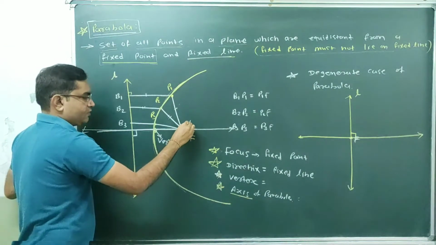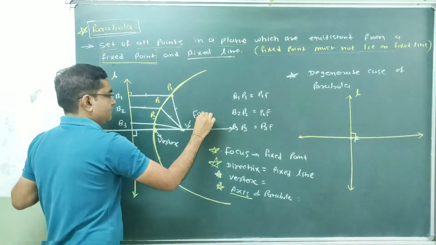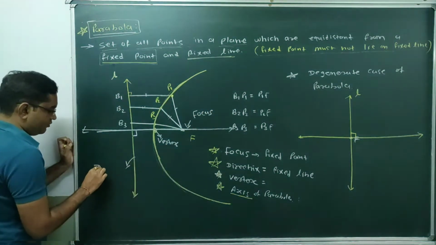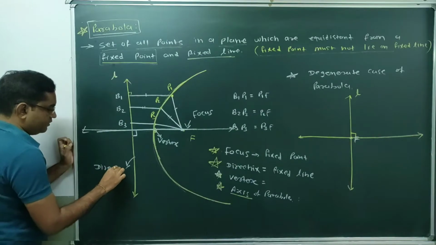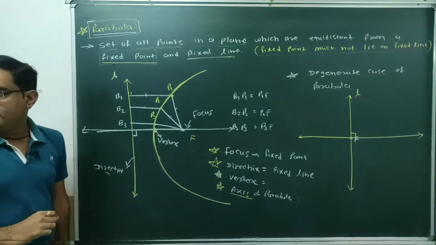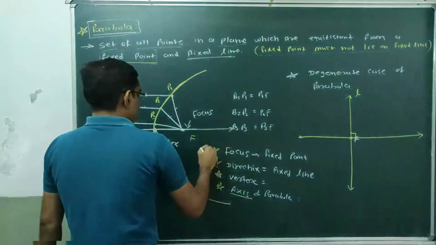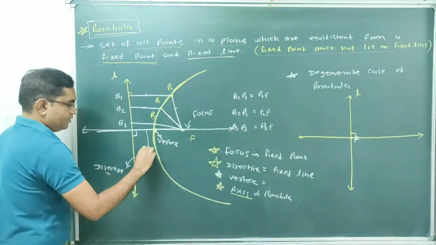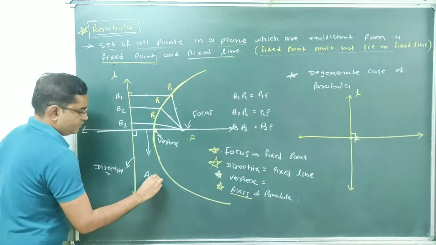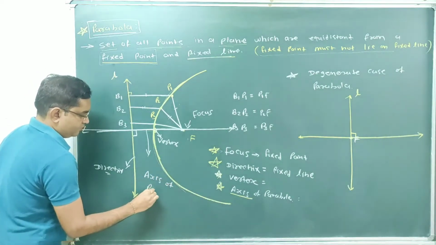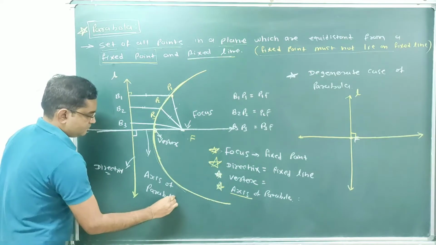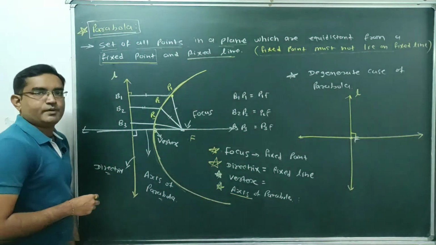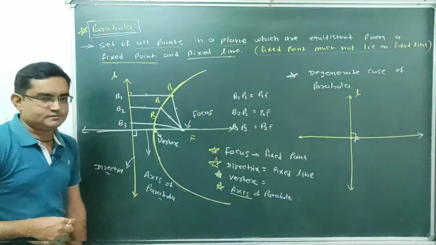This point F is known as the focus of the parabola. This fixed line is known as the directrix of the parabola. And this axis, which is perpendicular to the directrix and passing through this focus, is known as the axis of the parabola. Clear students? So this is a short introduction regarding this parabola. Done?